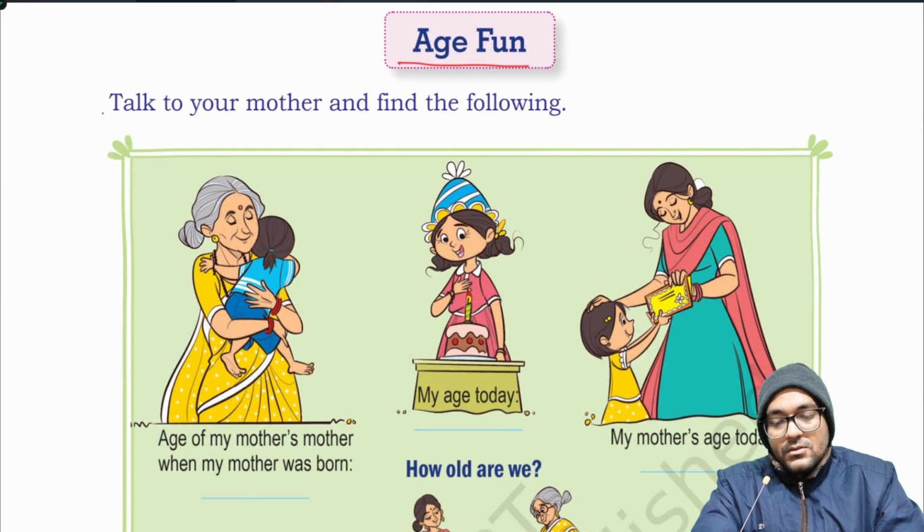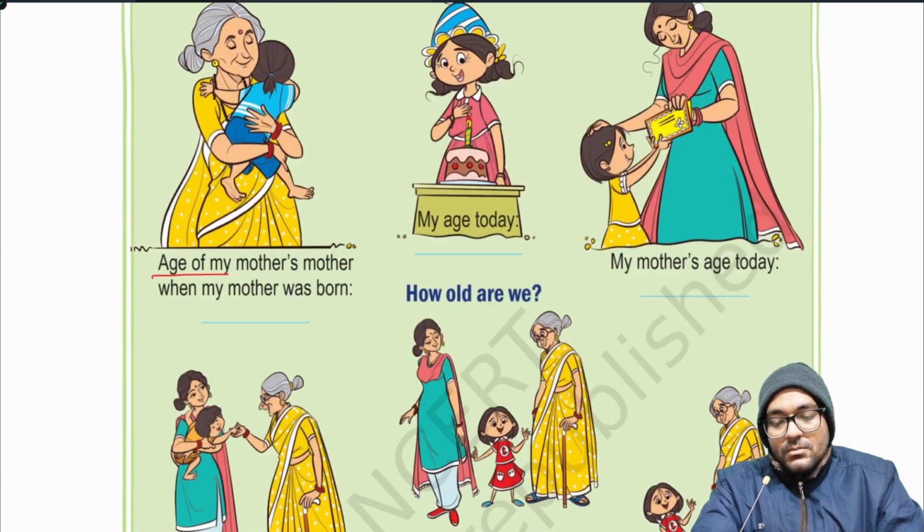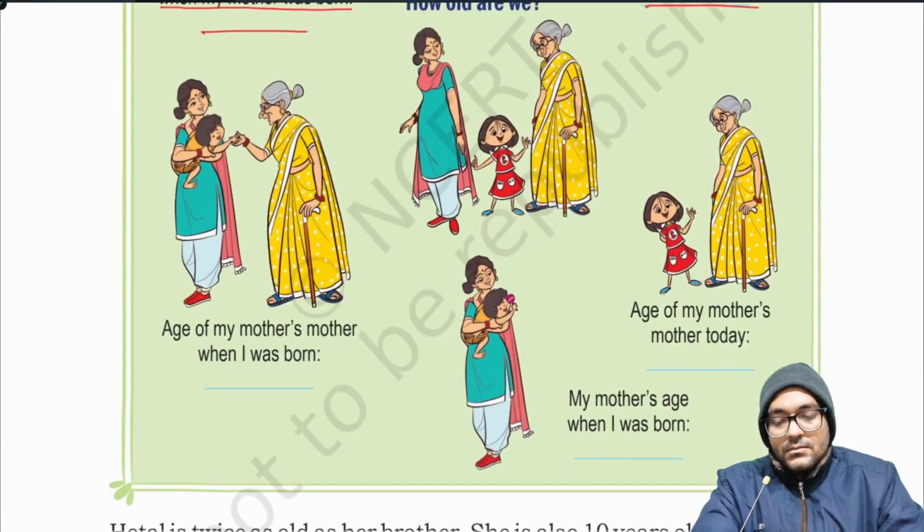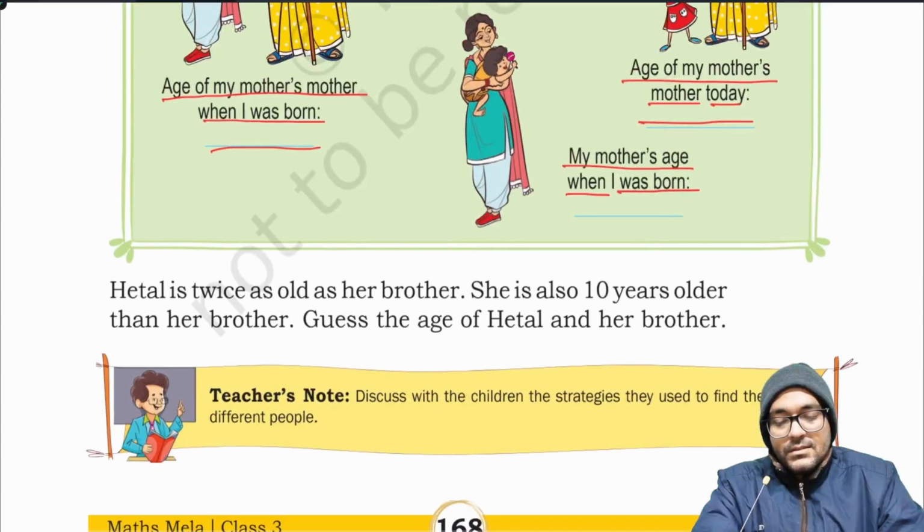Fun time. Talk to your mother and find the following. Age of my mother's mother when my mother was born: dash. My age today: dash. My mother's age today: dash. Similarly, age of my mother's mother when I was born: dash. Age of my mother's mother today: dash. My mother's age when I was born: dash. You can take help of your elders to fill this.